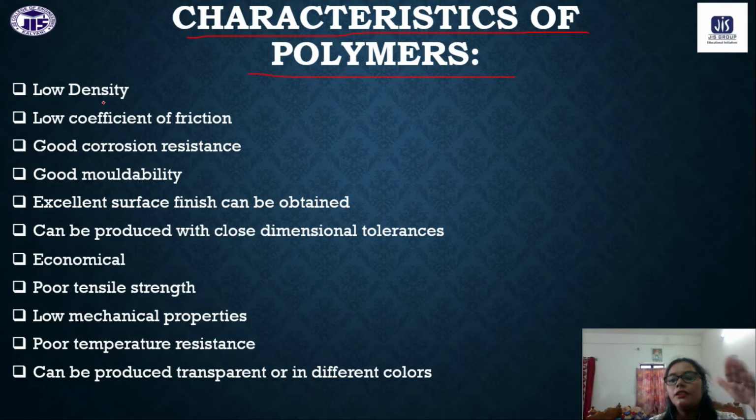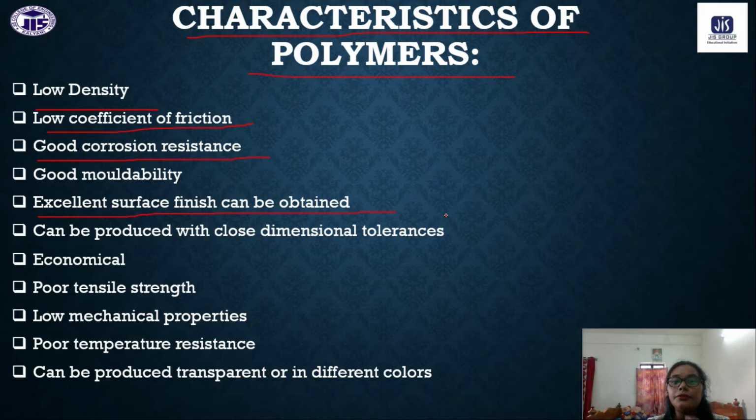Some of the special features: polymers are big molecules, and so many monomer units are repeatedly joined with each other to make the polymer. That's why polymer molecules have some special characters, like low density, low coefficient of friction, and good corrosion resistance.